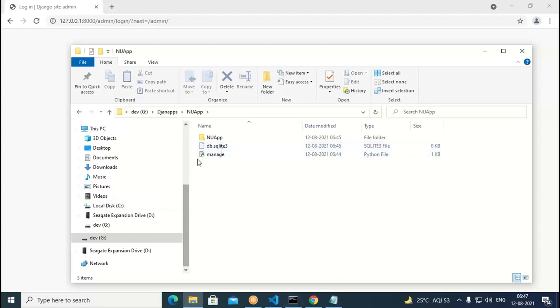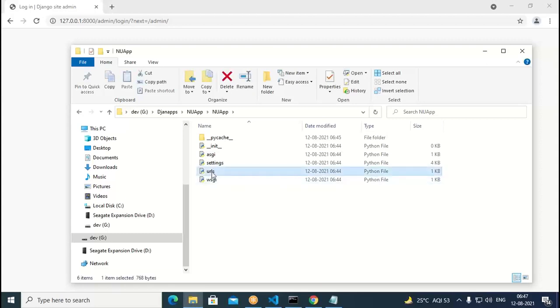Okay. And when you go to any app here, inside this, we have so many other things. Like settings, we have urls, we have wsgi. So in the urls, we have the paths for us. If you come to urls, just open the urls file.